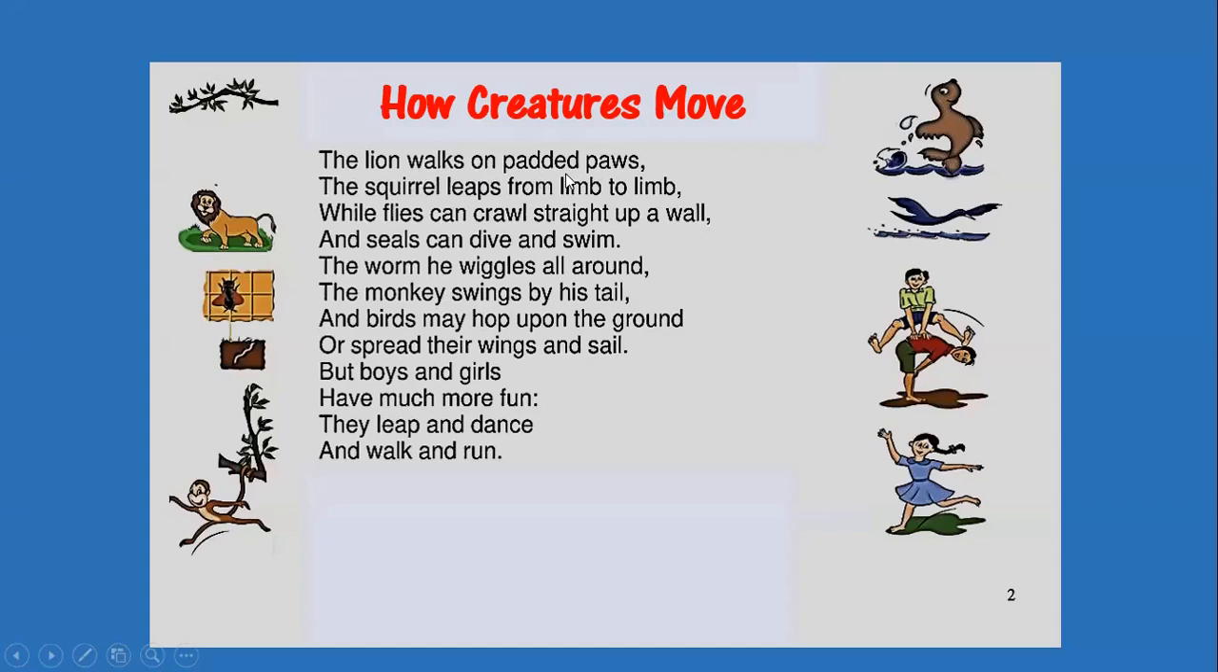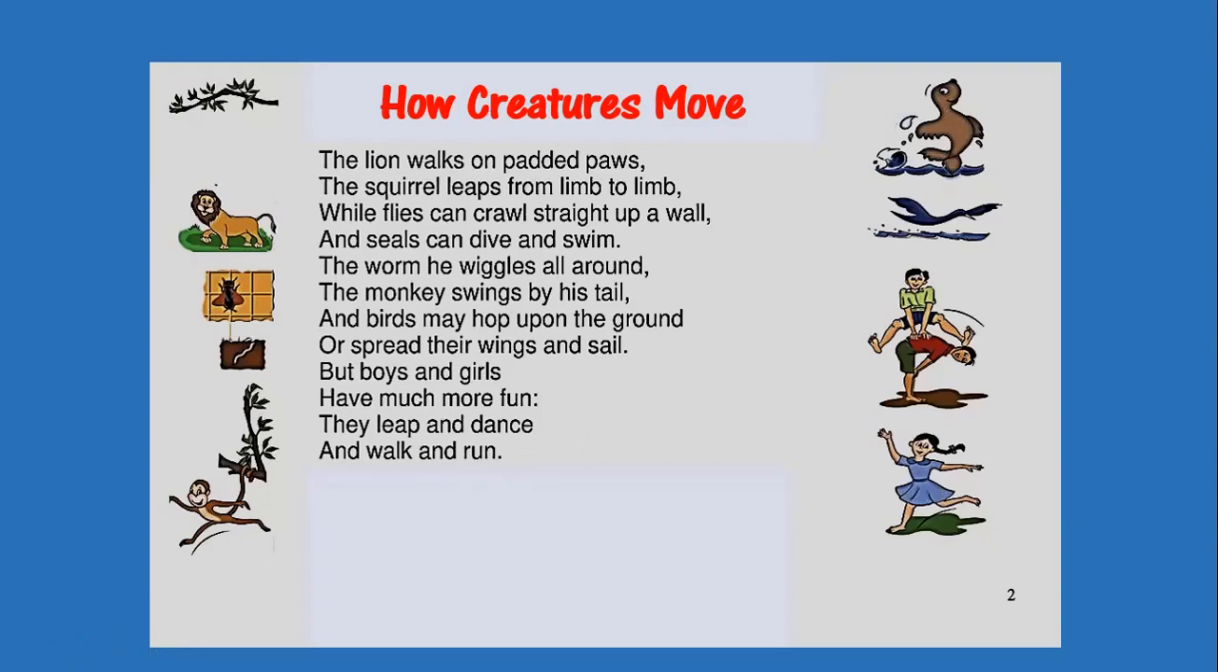The lion walks on padded paws. The squirrel leaps from limb to limb, while flies can crawl straight up a wall and seals can dive and swim. The worm he wiggles all around. The monkey swings by his tail, and birds may hop upon the ground or spread their wings and sail. But boys and girls have much more fun. They leap and dance and walk and run.